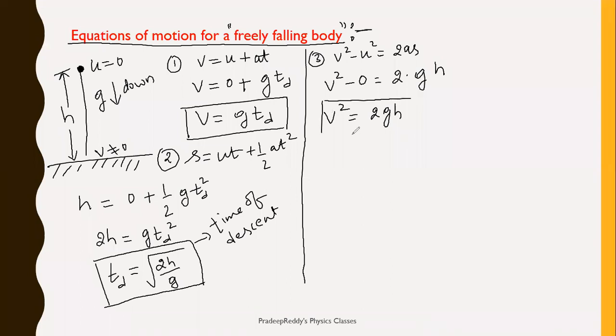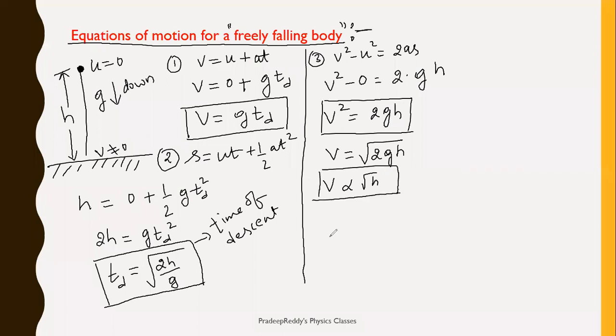Remember that whenever the body is touching the ground, its velocity is proportional to root h. So as you leave the body from greater heights, when it reaches the ground, it gains greater velocity. So v will be equal to under root 2gh. v is proportional to root h, right? So v is the final velocity on reaching the ground.